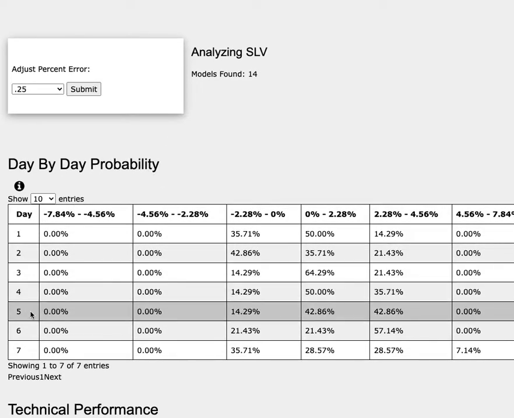As we progress to the 5th day of trading, silver futures has a 43% chance to climb between 0 to 2%, a 43% chance to climb between 2 to 5%. To the downside, it has a 14% chance to fall between 0 to negative 2%.